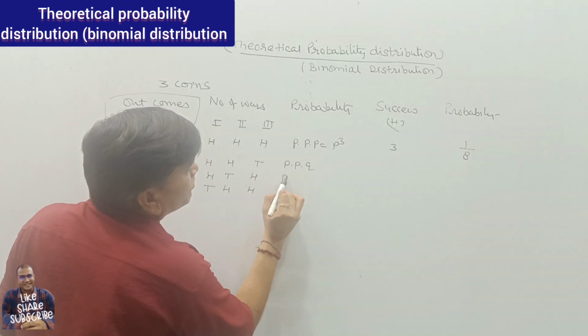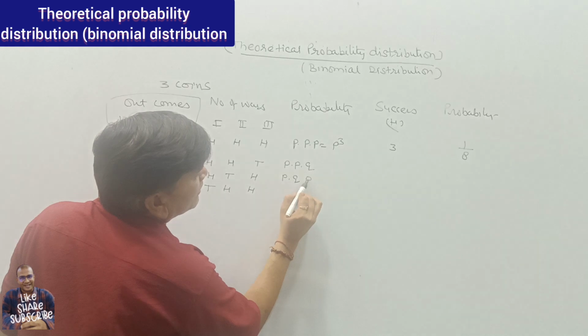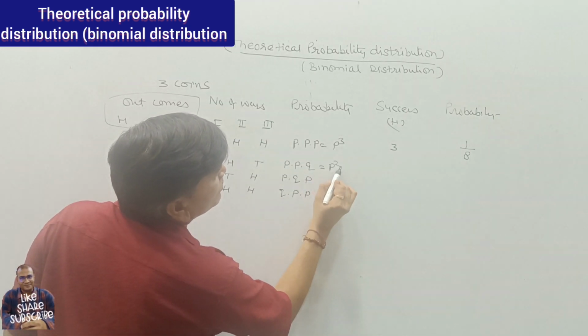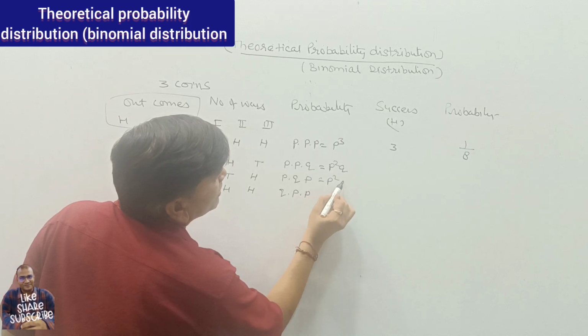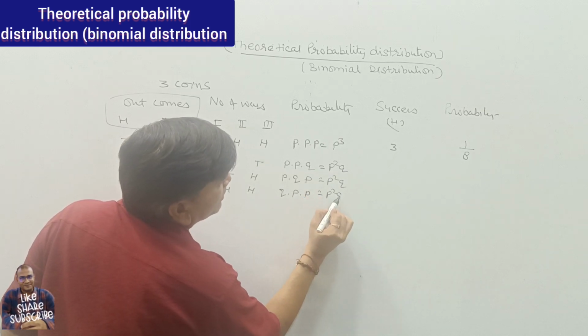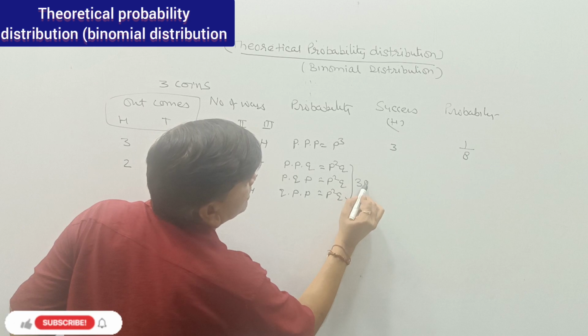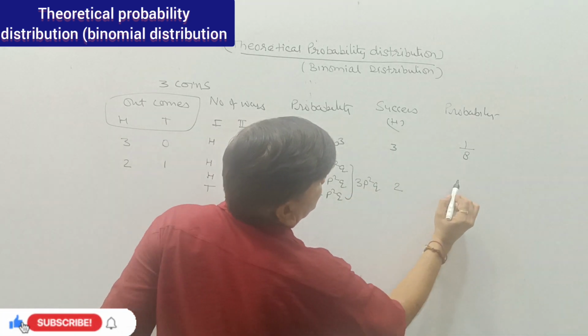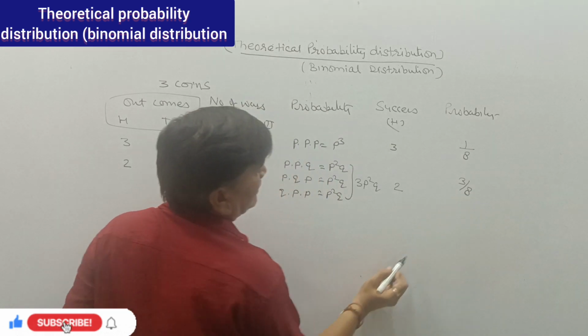So there will be P and Q: P, P, Q; P, Q, P; Q, P, P, all having P square Q. This is also P square Q, and this is also P square Q. We are having 3P square Q. Number of heads is 2, so the probability is 3 upon 8.